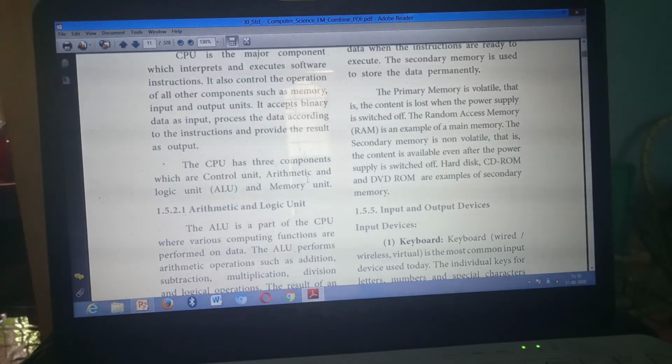Understand? Have you marked? Third question, what are the components of CPU? The CPU has 3 components, from here to here, up to memory unit. Have you all marked? Yes.